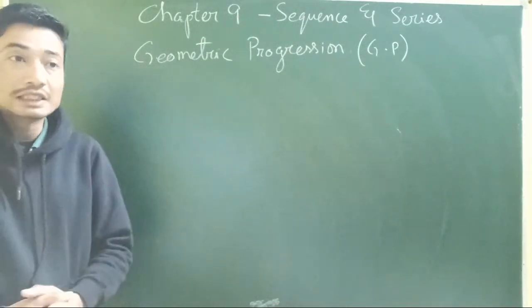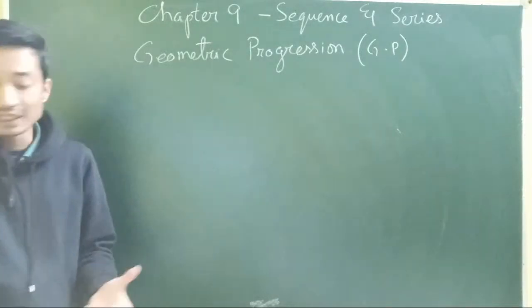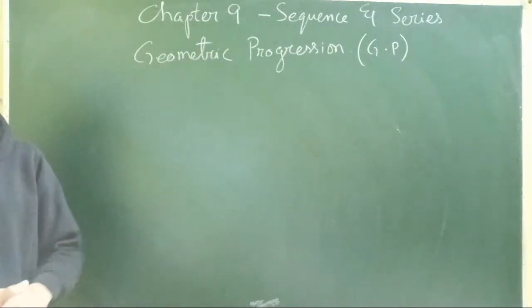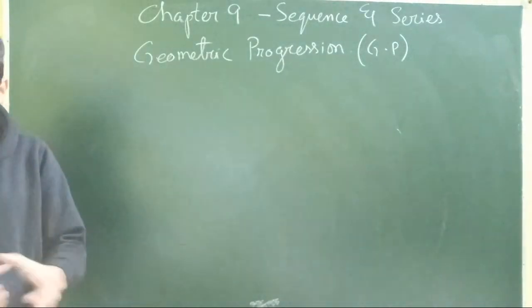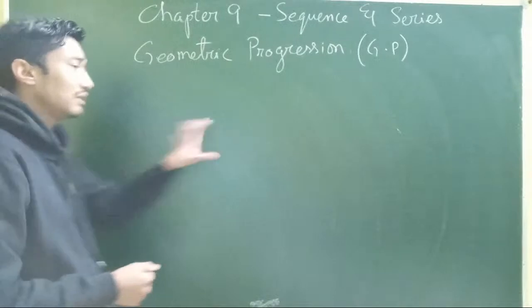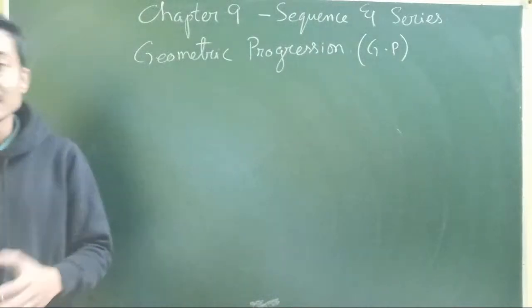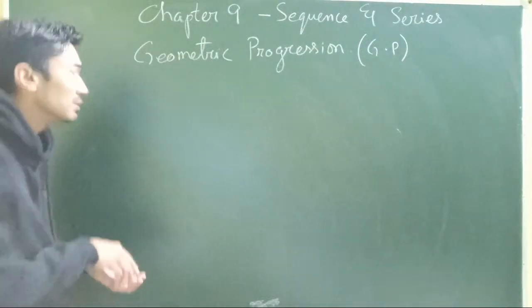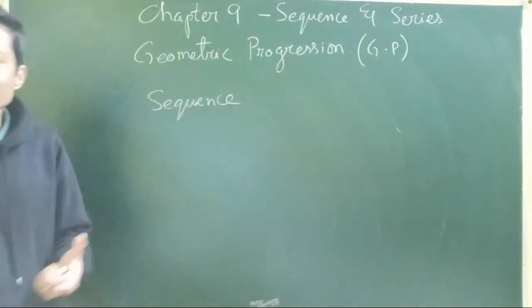Alright, so now, as we all know, what is a sequence? As we have studied in the previous classes, in the 10th standard, a sequence is a succession of numbers arranged in a definite order according to a certain given rule. I'll not write down the definition because we've already studied that, but we all know what is a sequence, isn't it? A succession of numbers arranged in a definite order according to a certain given rule. That's what we call a sequence.